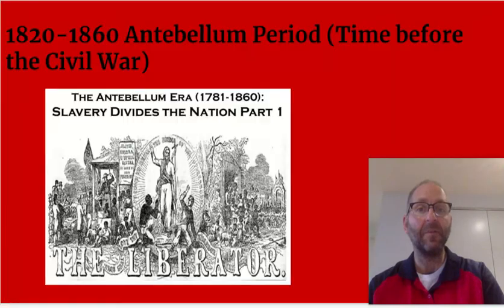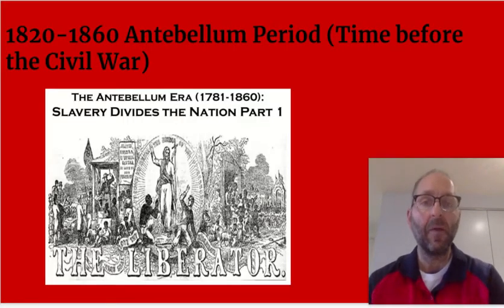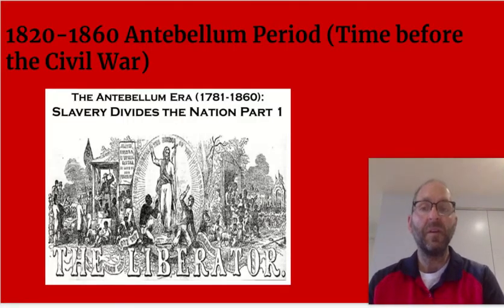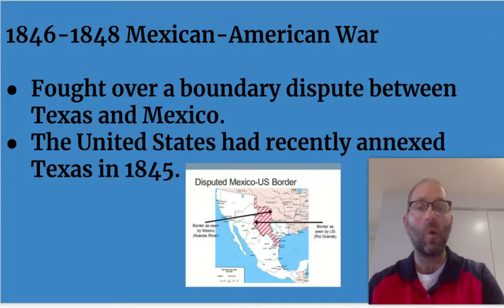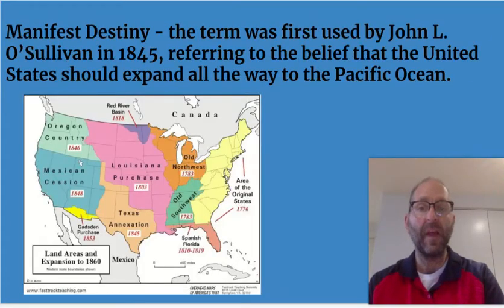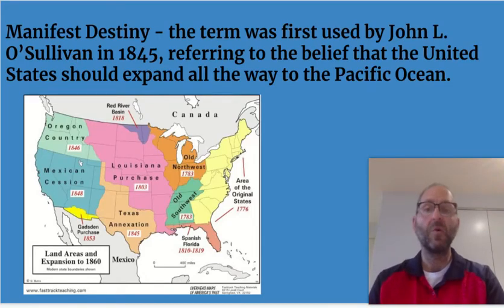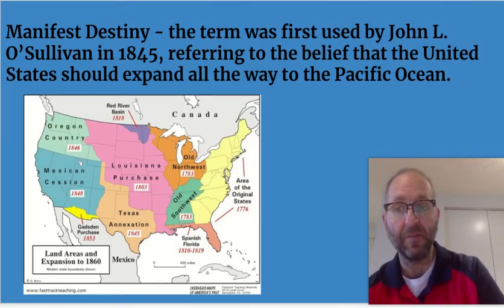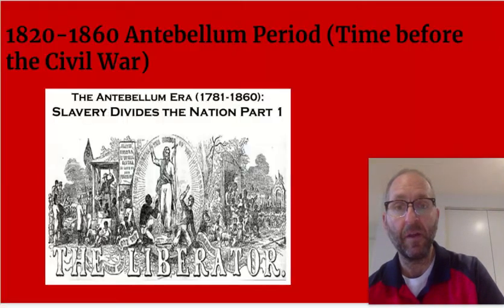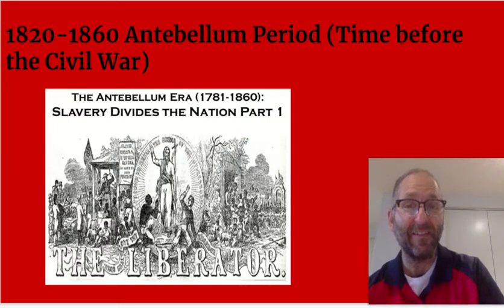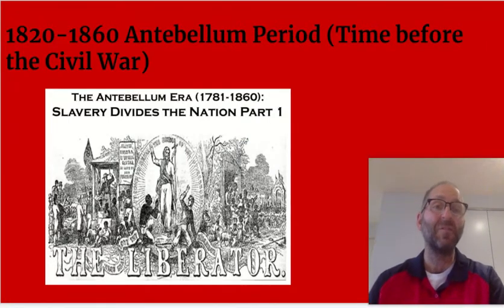What happens is during this antebellum period, you are going to see significant political fights over the extension of slavery. As we acquire all of this land, the debate will be, should the new territory be free or should the new territory be slave states? And this is really what defines the 1850s, probably being the most tense decade in American history.